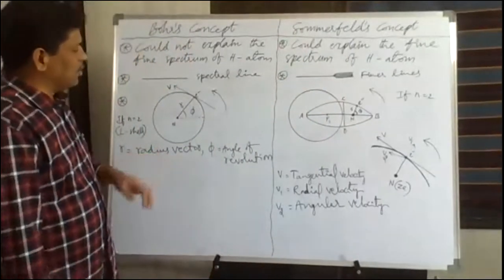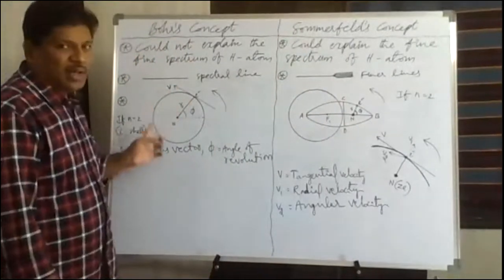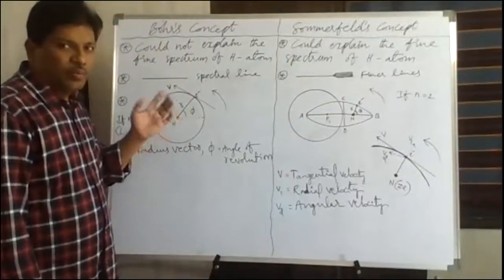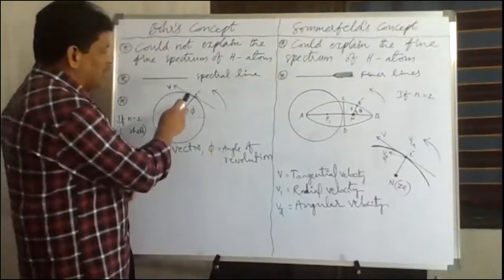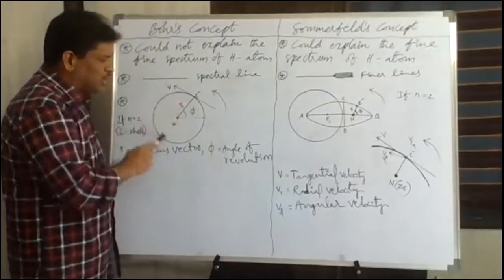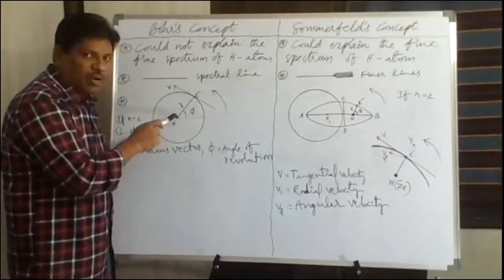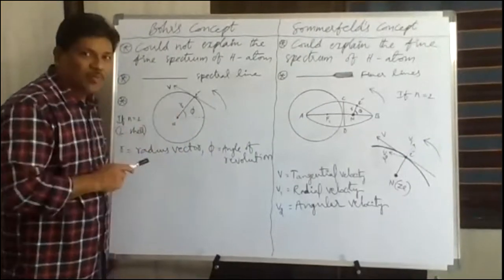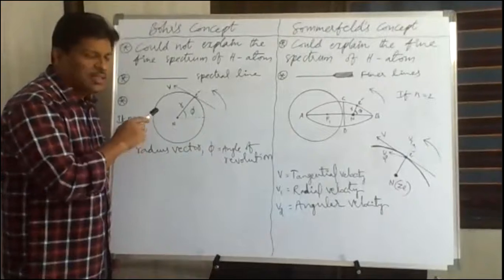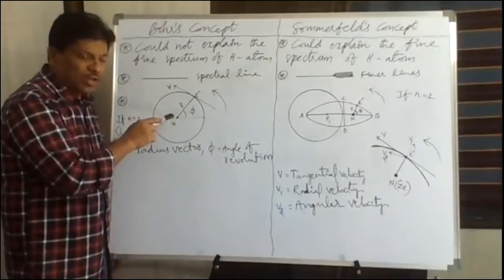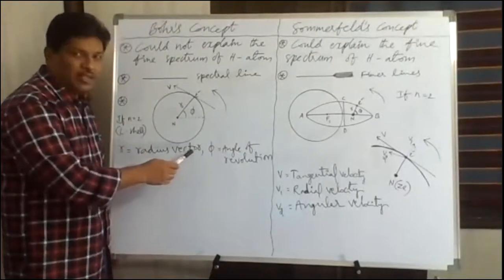Next, when electrons revolve in a circular path according to Bohr's concept, the distance of the electron from the nucleus is called the radius vector. Radius vector is nothing but the distance of the electron from the nucleus. So r is the radius vector.